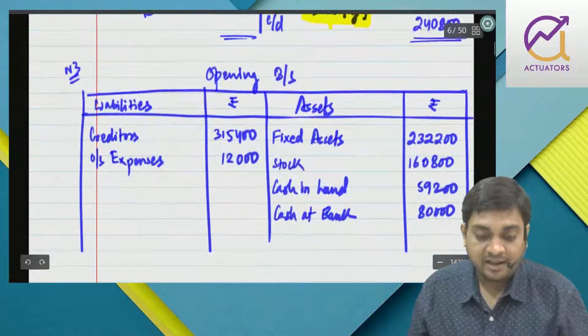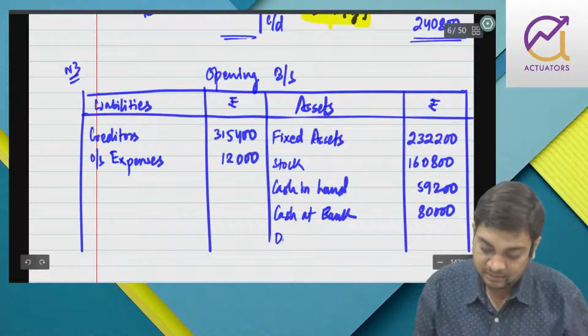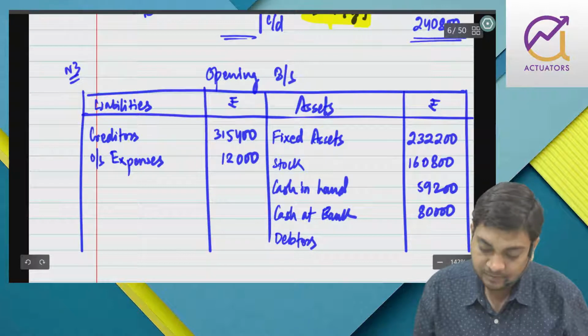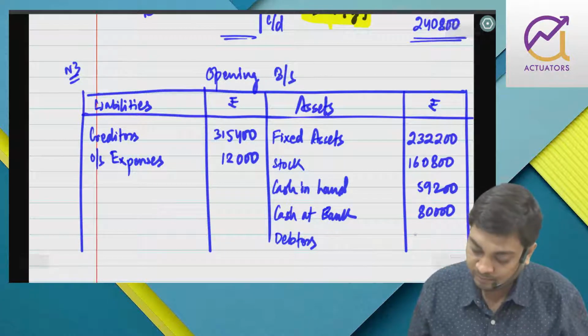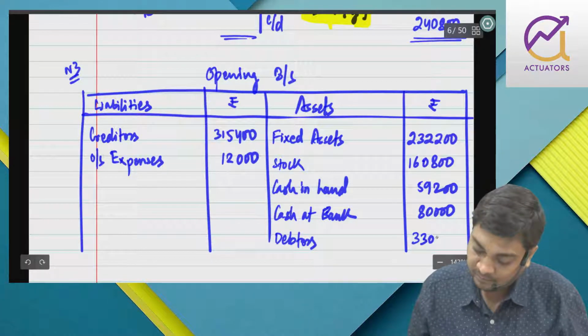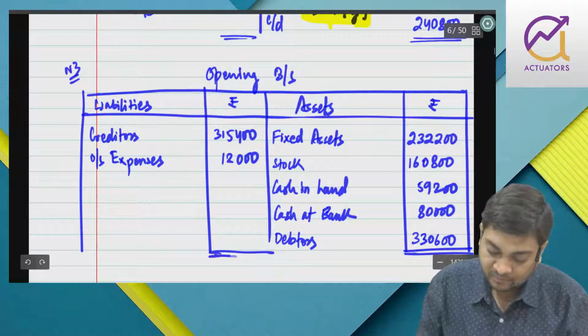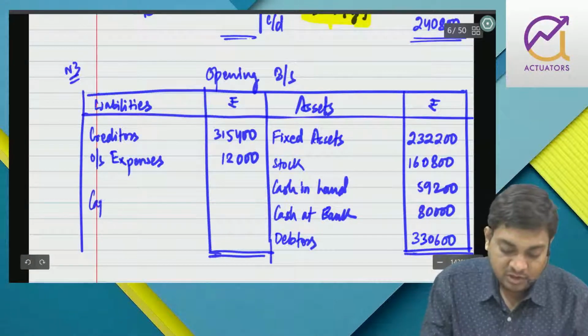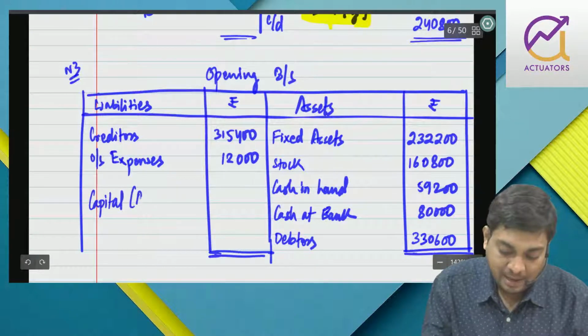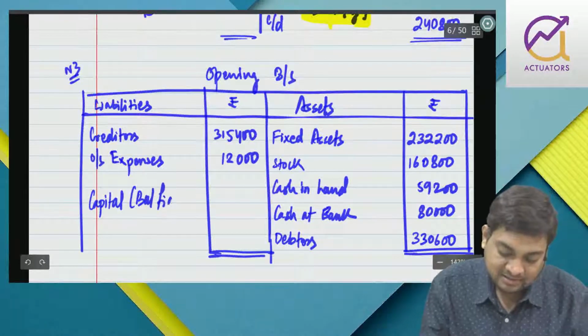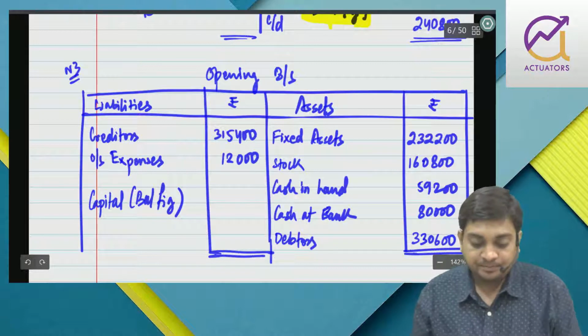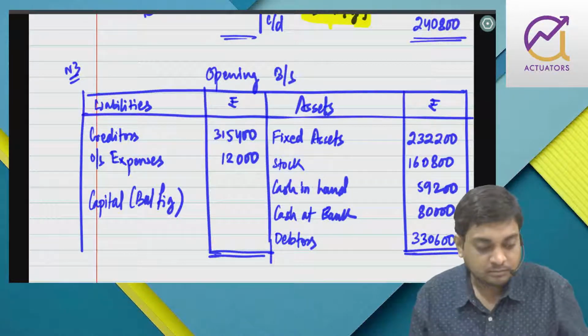Cash at bank 80,000. Now, there is no other item, so we are getting capital as the balancing figure, right?